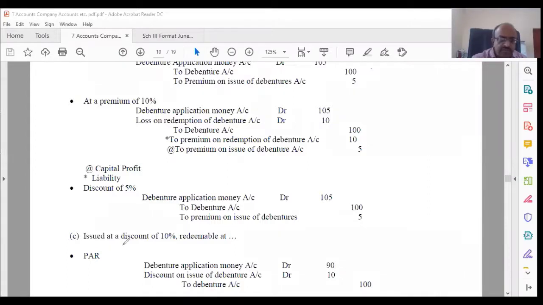Issued at a discount, redeemable at par. So you are now itself issuing at a discount. Therefore, there is a loss here. Discount on issue of debentures to debenture 100, but you are going to get only 90. Therefore, after this, what entry you are going to pass? Please tell me. That means you are going to redeem at a premium. You are going to redeem at a discount. What entry will come? Please tell me.